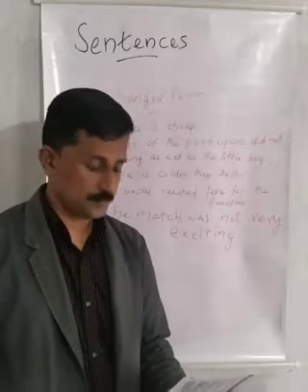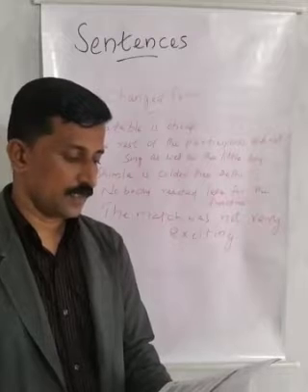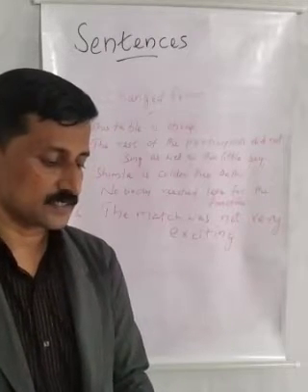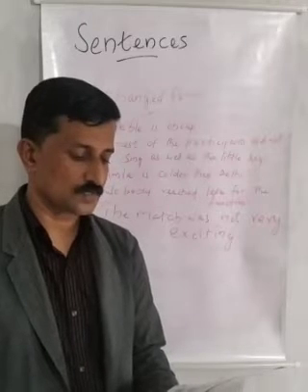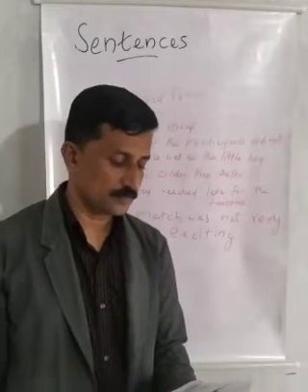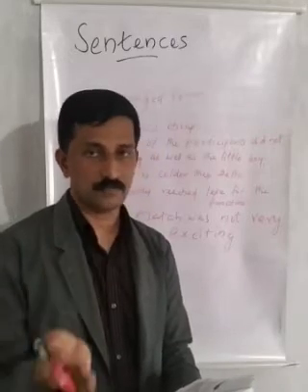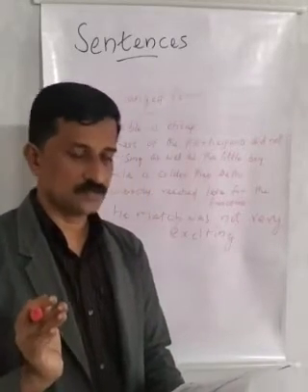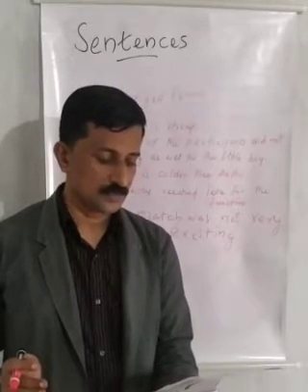Now students, see page number 8. That is F. Identify these sentences as affirmative or negative. Change the forms of the sentences from affirmative to negative or from negative to affirmative. First one is given there as an example. The milk is too hot for me to drink.